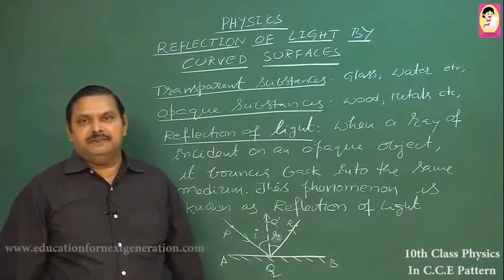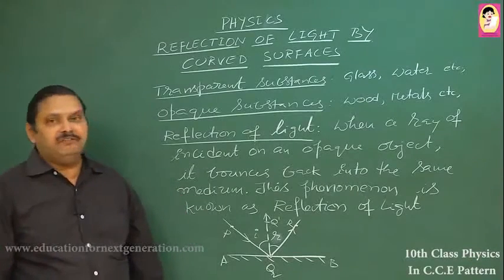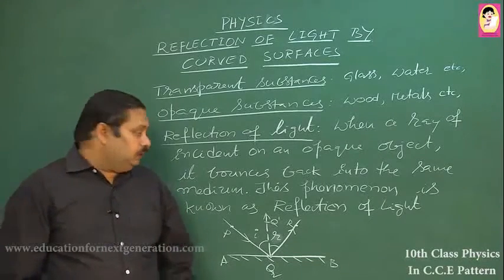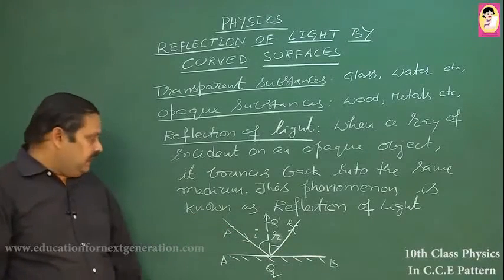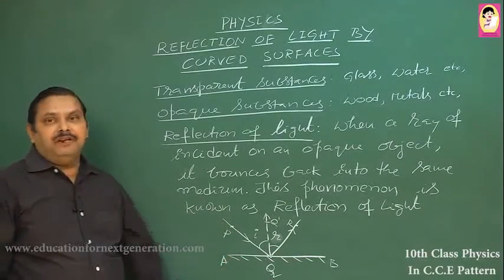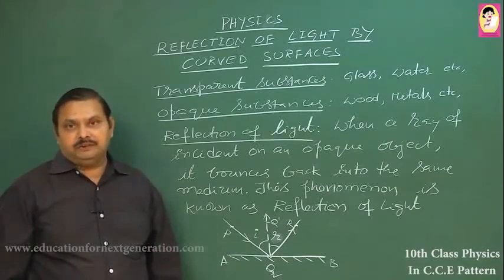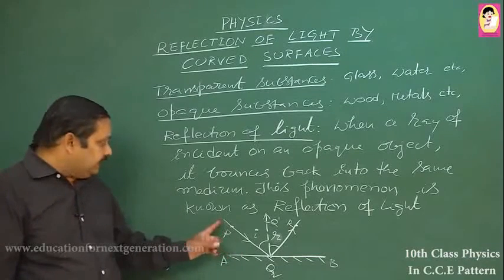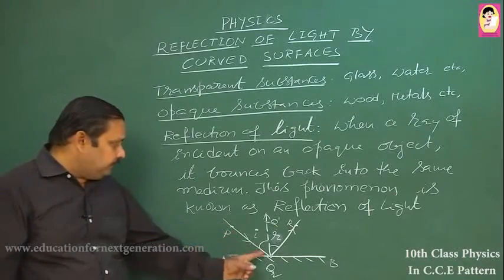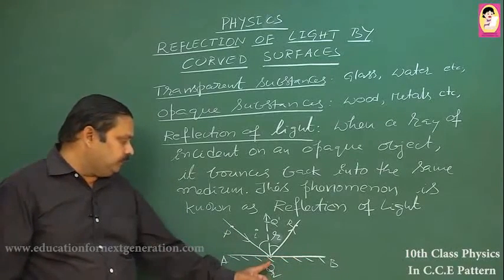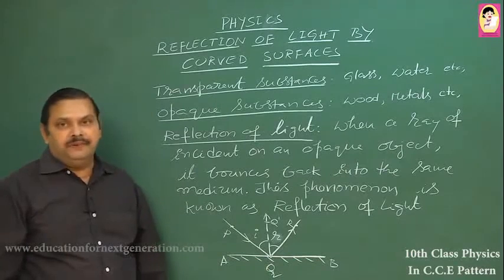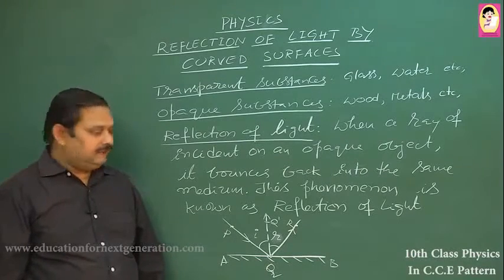This phenomenon is known as reflection of light. Here AB is an opaque object. That means AB will not allow the light rays to pass through. Let us assume a ray of light PQ which is incident on the opaque object at Q. Here PQ is the incident ray.